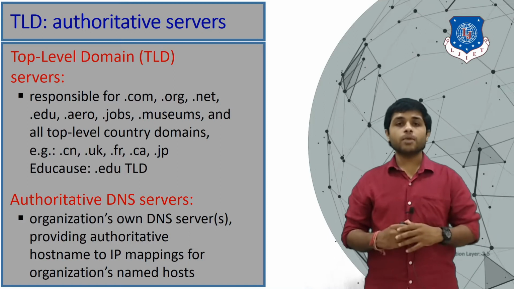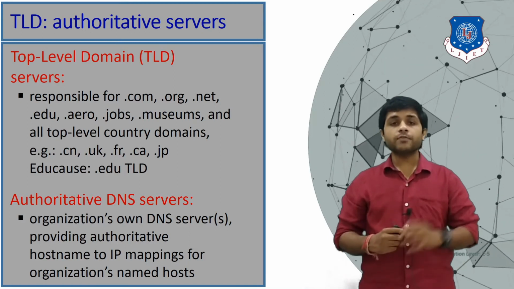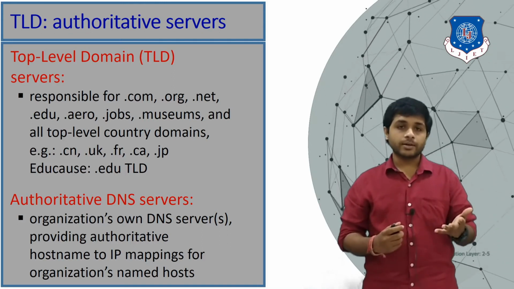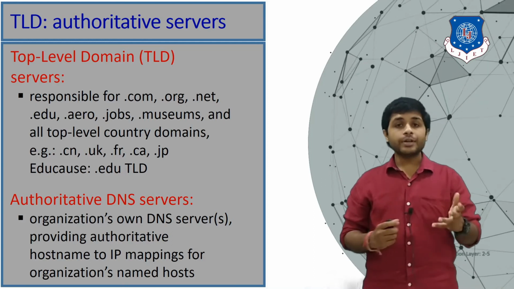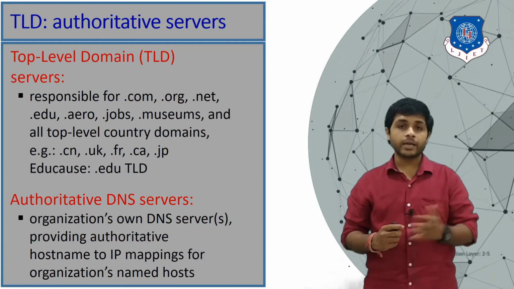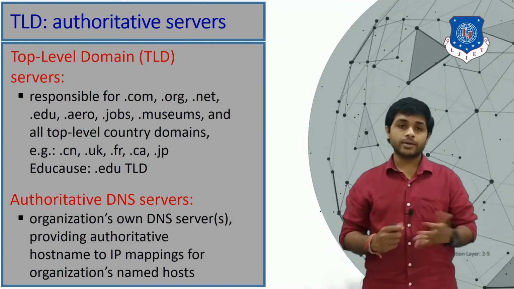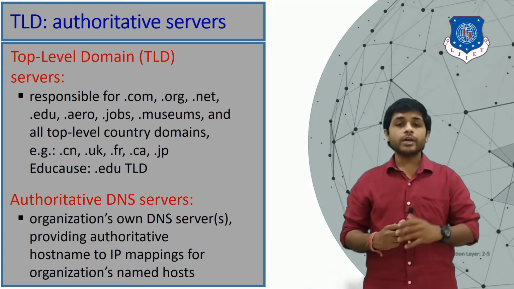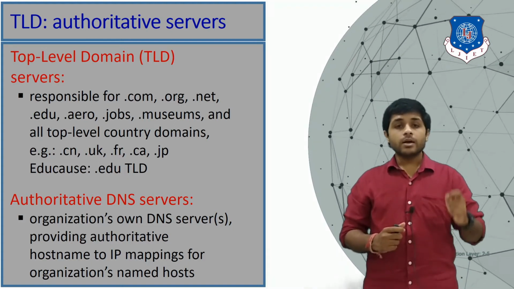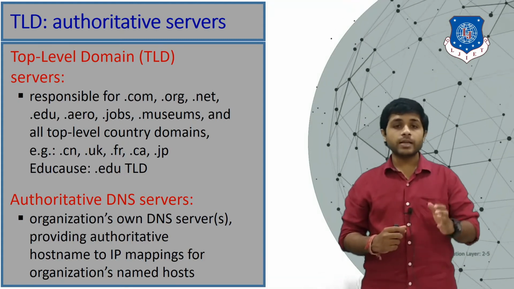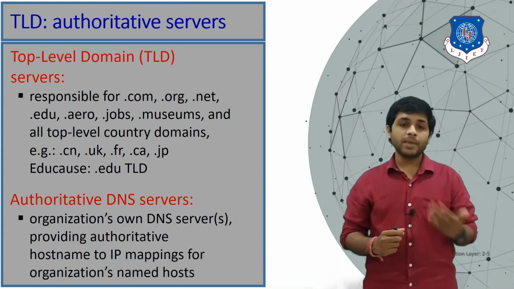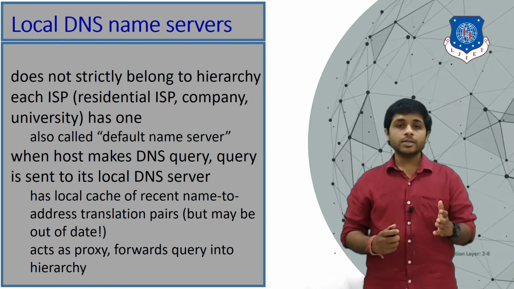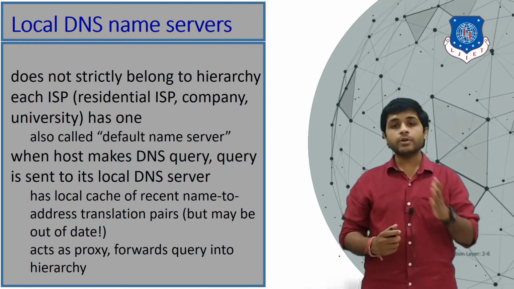So what are the top level domain servers? They are responsible for .com, .org, these are the examples, .net, .edu, etc. They also include the country level domains such as .cn, .uk, .ca, .jp, etc. For education there is .edu. Then authoritative DNS servers. These are organizations' servers providing the authoritative host name to IP mapping for organizations' named hosts. And local name servers, which are also called the default name server.